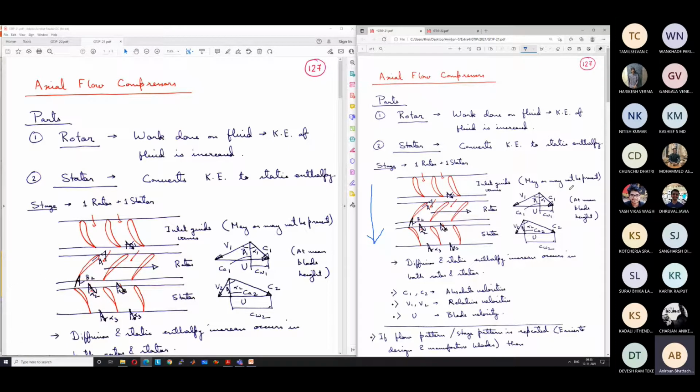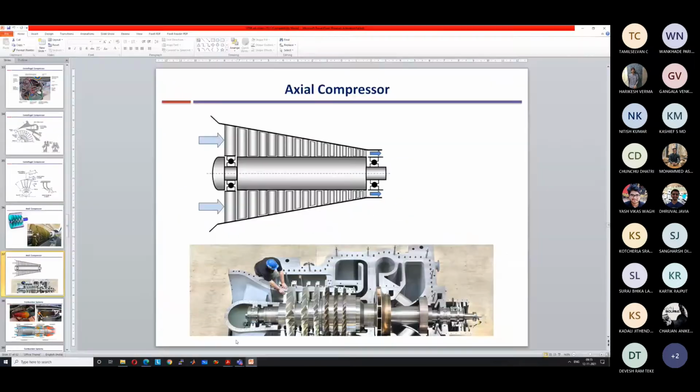Okay. After that, because the blade is moving with velocity u, the entire structure that we are seeing here is assumed to be taken at the mean radius. Mean radius means we are taking it at a height which is somewhere in between the hub and the tip radius, at a blade height which is halfway between the hub and tip.